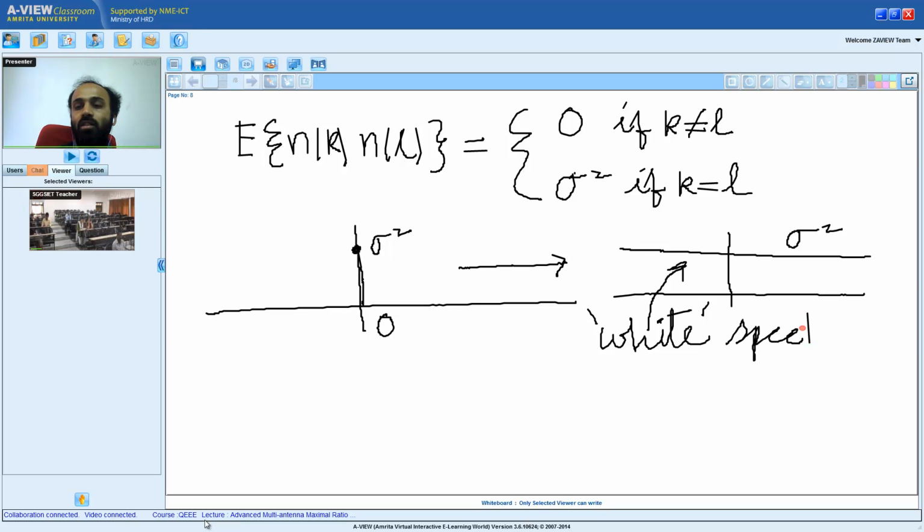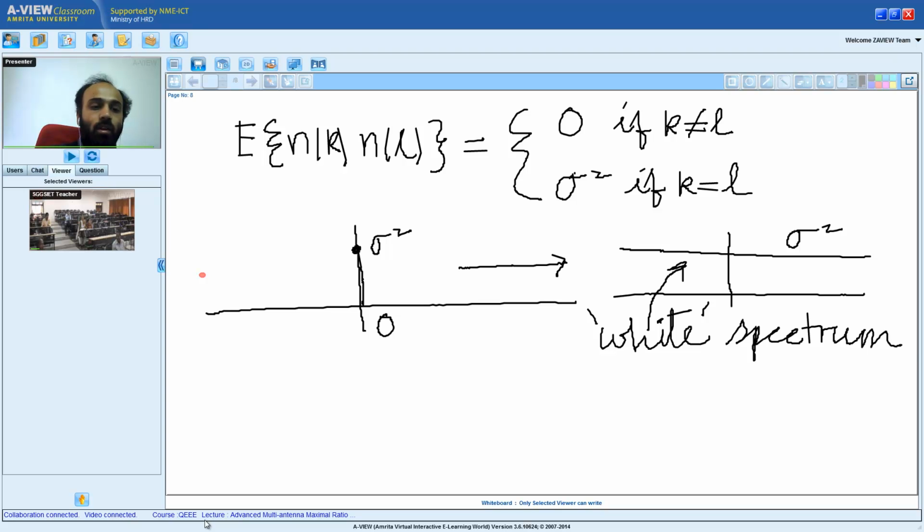So the power spectral density which contains all frequencies in equal power, that is the power spectral density is flat, which means the autocorrelation is an impulse. This is known as white noise. Therefore, we have additive white Gaussian noise. Noise is additive, it is Gaussian distributed, and the power spectral density is flat, which means basically the autocorrelation is an impulse function. SGG, SIET, hopefully everyone who was seeing this is able to understand this.